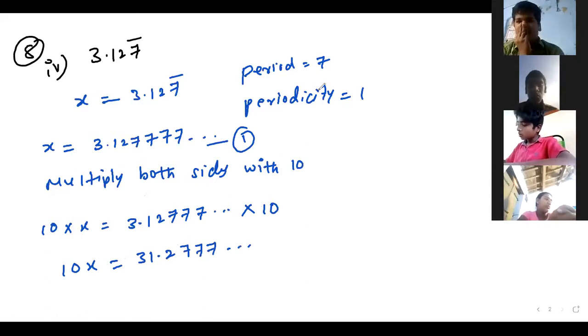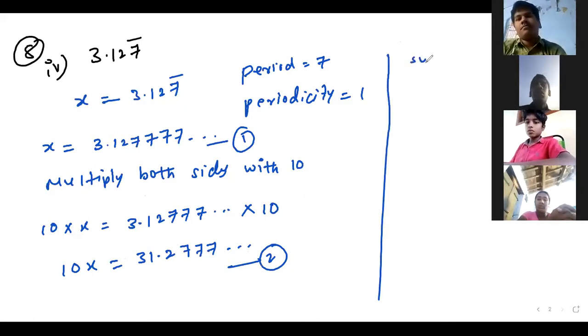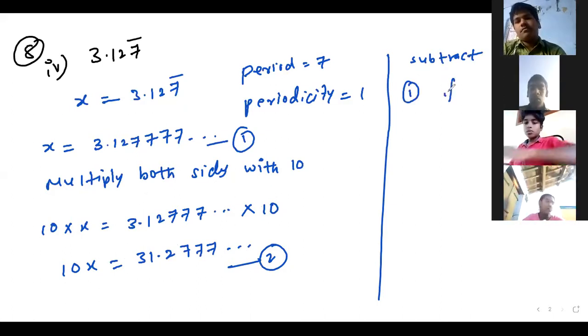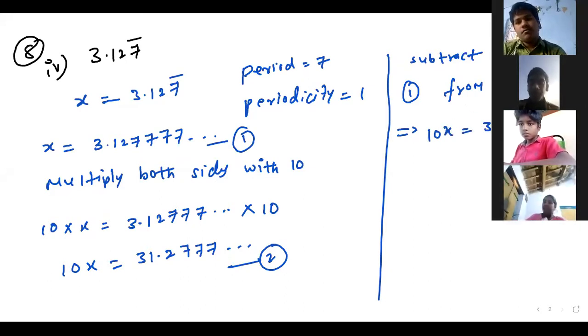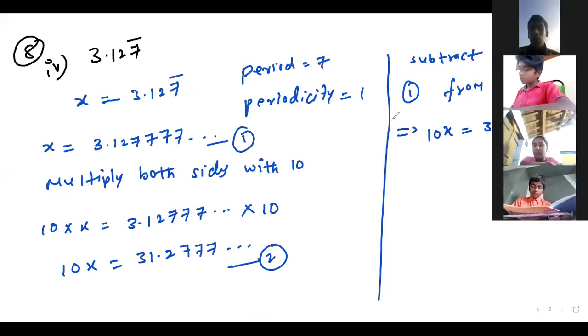This is equation 2. Now subtract equation 1 from equation 2. This is a long question, Nana, so please be focused. 10x equals 31.2777 and so on, and x equals 3.1277 and so on.